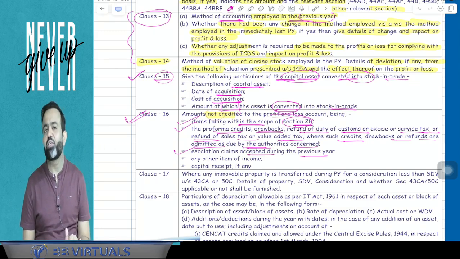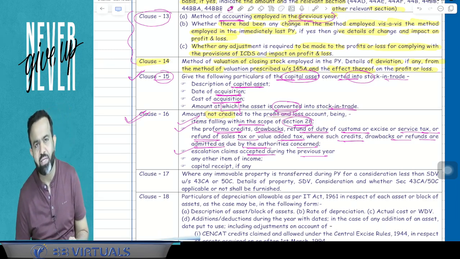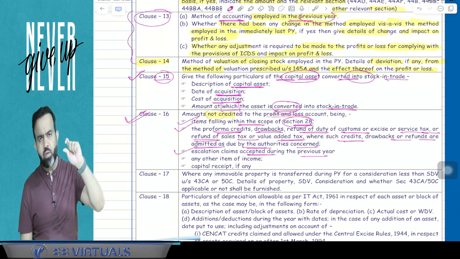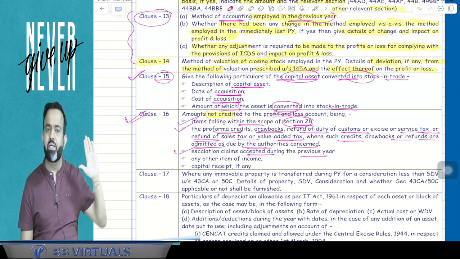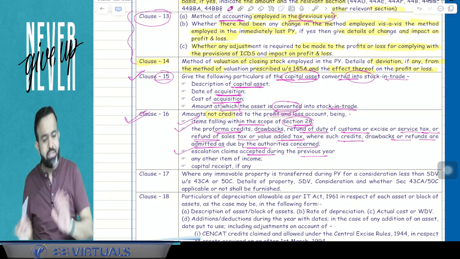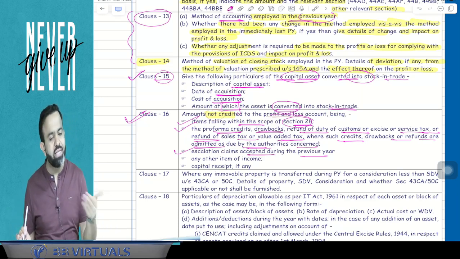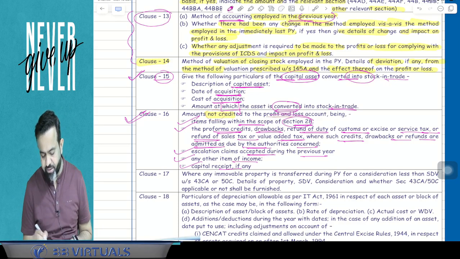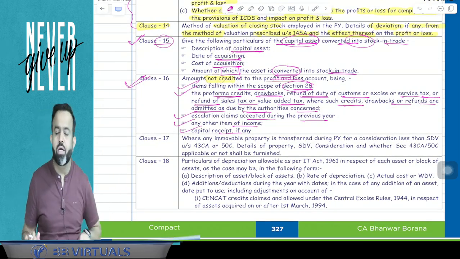So here section 145B says that your escalation claim as well as the export incentive will be taxable in the year in which reasonable assurance is received. For example, suppose there was a litigation case related to the escalation claim. And guys, suppose you won the case. When you won the case, you have still not received the amount, but it means reasonably it is assured that you are going to get that. So in that year, it is going to be taxable. Now the next part: any other item of income or any capital receipt, and if it is not credited to the P&L account, then the chartered accountant has to report here in clause number 16.